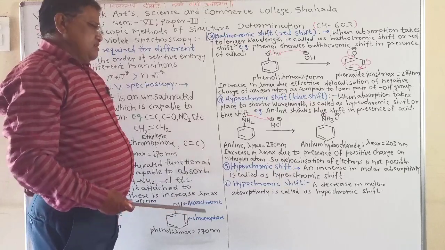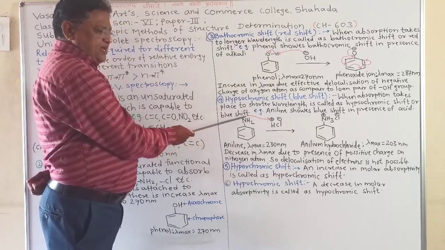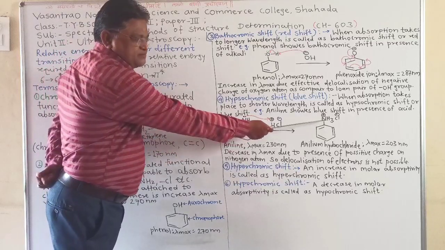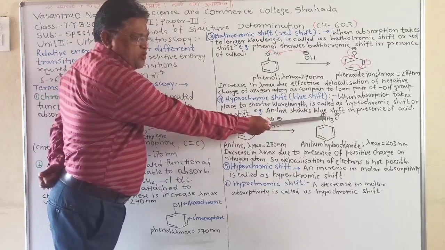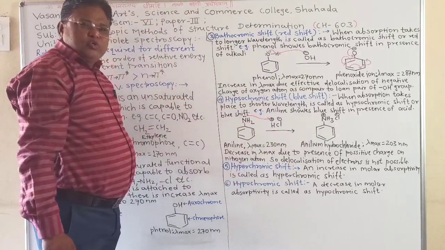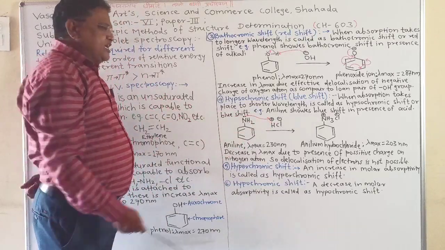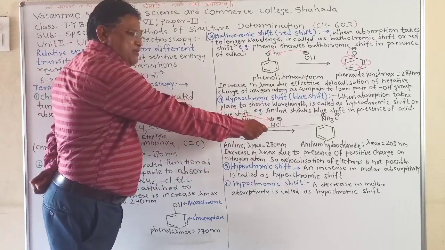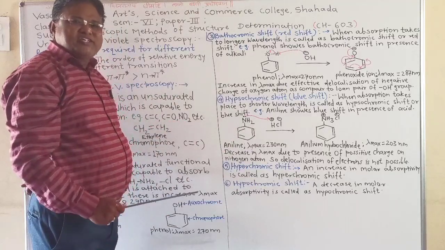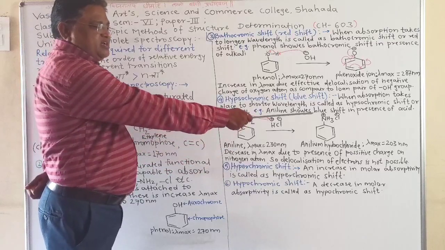decreases. When aniline reacts with HCl, the electron pair of nitrogen abstracts the proton, therefore nitrogen becomes electron deficient and carries a positive charge. The decrease in lambda max is due to the formation of positive charge on the nitrogen atom. So the electron pair of nitrogen is not available for delocalization in the benzene ring. Therefore, the conjugation decreases and therefore the lambda max value also decreases, that is 203 nanometer.